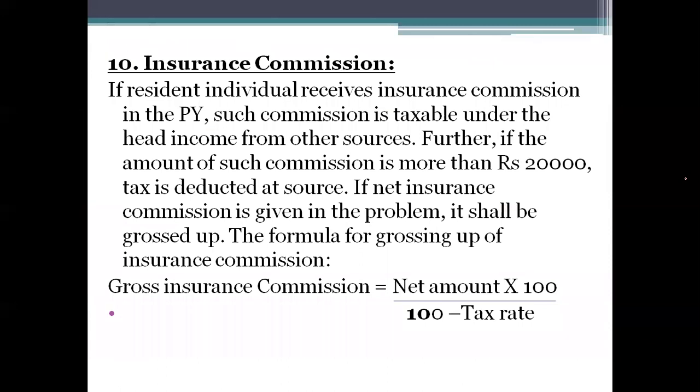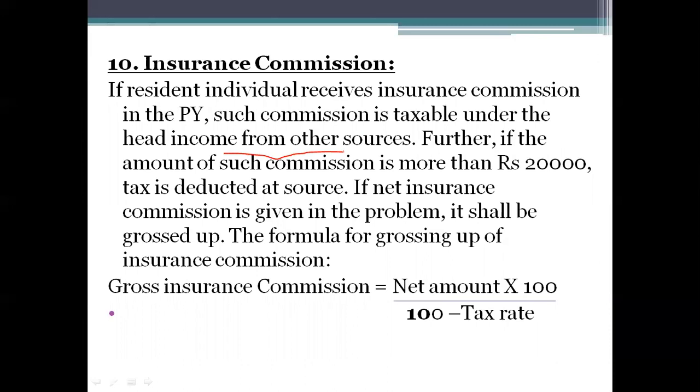Next one, insurance commission. If any amount in the form of insurance commission has been received by the assessee, that is not an insurance, it is an insurance commission. It means you have provided the policy and for that you have taken the commission, and that commission will be treated as income from other sources. So that amount is called insurance commission.